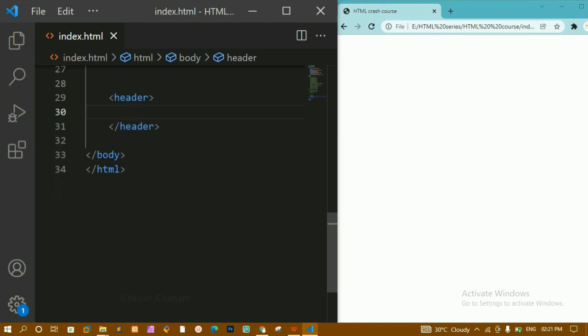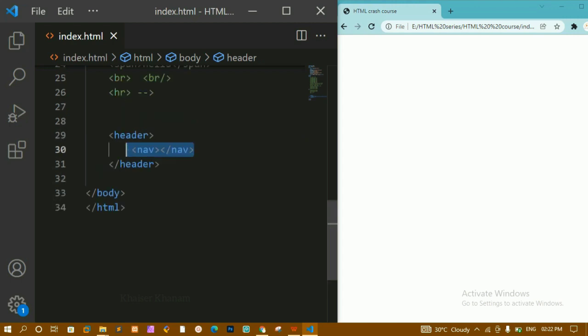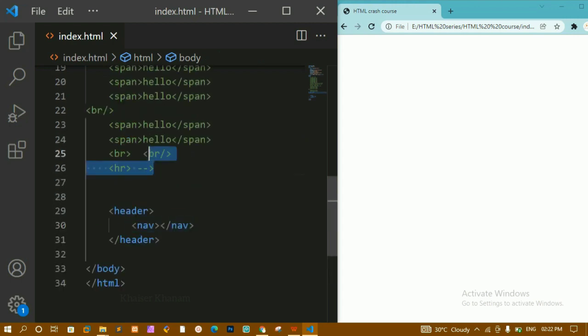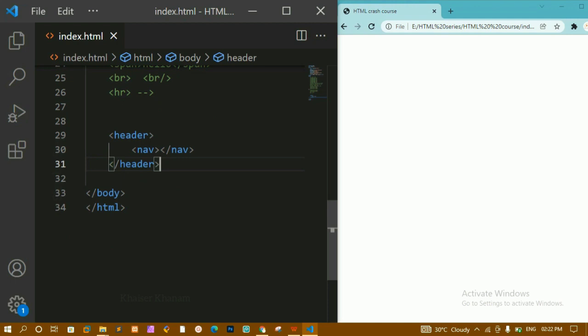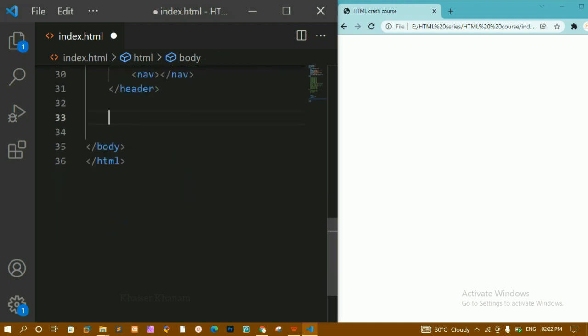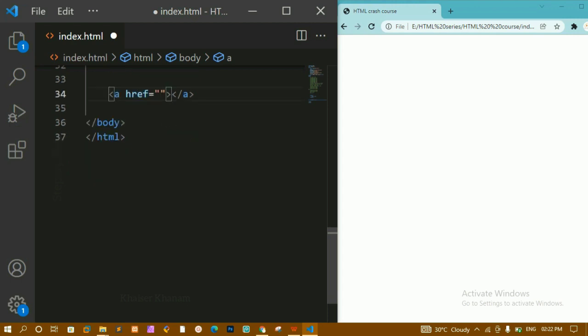Now inside header, we are having this nav element. These are semantic elements, and inside header we will be having the nav element. We are going to see more about semantic elements. First, let us understand what attributes in HTML are. Now here, first I'm just going to create this anchor tag, and inside the anchor tag you can see I'm having this href attribute.